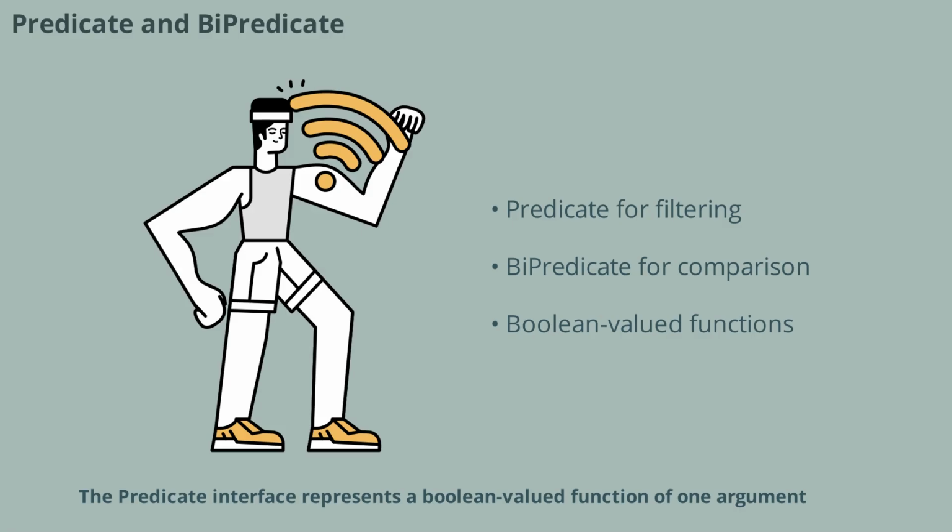Predicate interface represents a boolean-valued function of one argument, making it perfect for filtering and matching operations. BiPredicate extends this concept to two arguments, allowing for more complex conditions. For example, you might use Predicate to filter a list of strings or BiPredicate to compare two values. Mastering these interfaces will help you write more flexible and reusable code, which is a valuable skill in any Java interview.